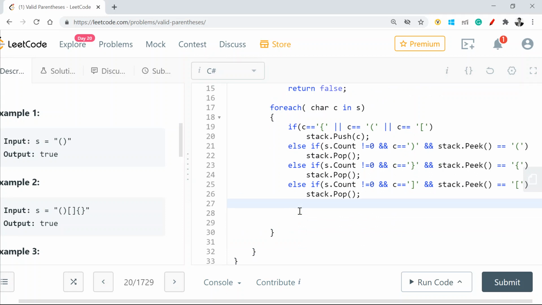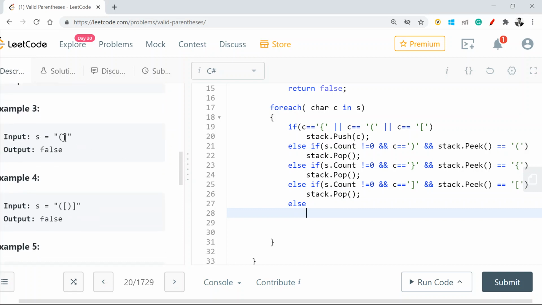And if nothing of this works out, that means either my stack.count is equal to 0, or whatever I'm picking right now is not equal to what I'm expecting. For example, if you look at this one, I inserted this, but I have this. So if I peek in the stack, I have an open parenthesis in it, but my current character is a square bracket. So this is false, so I'll just return false.